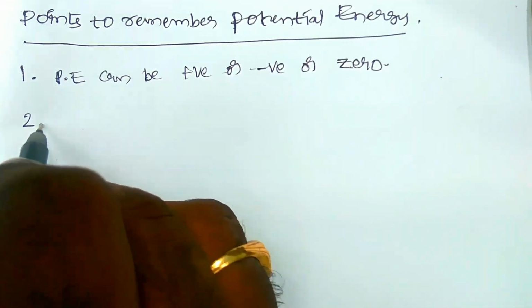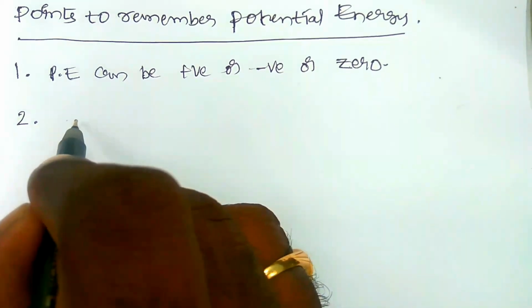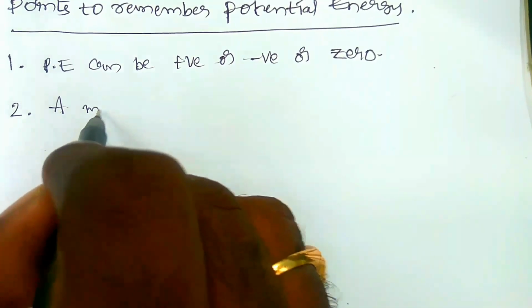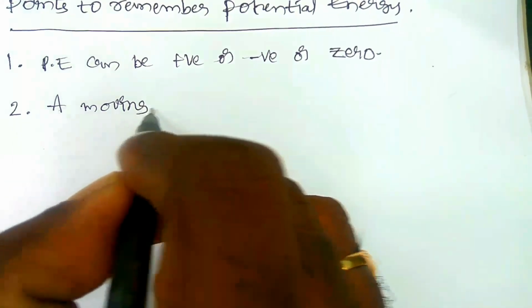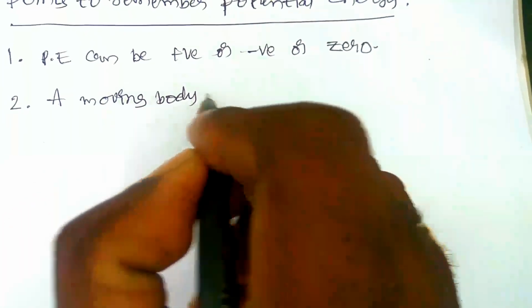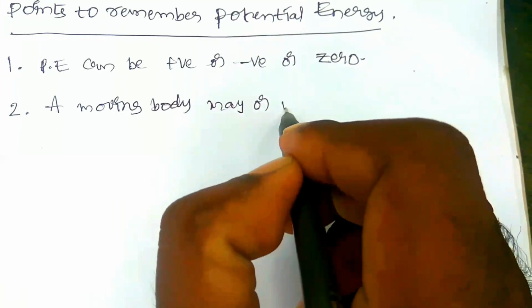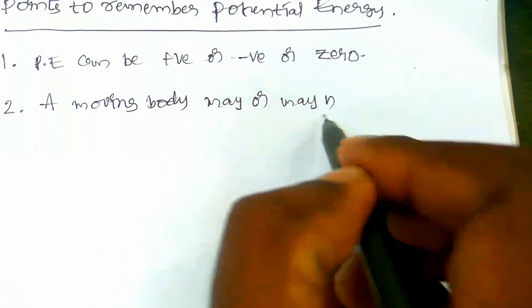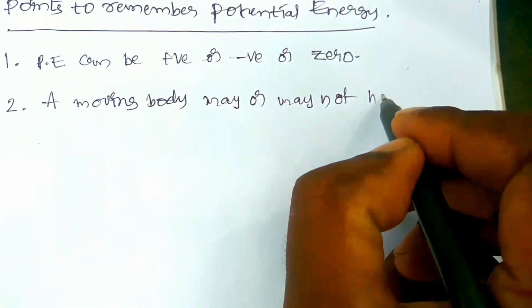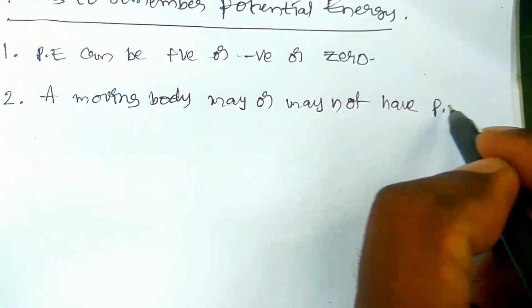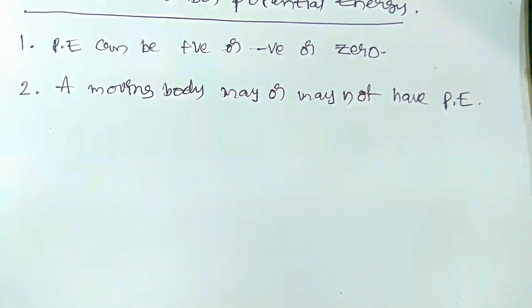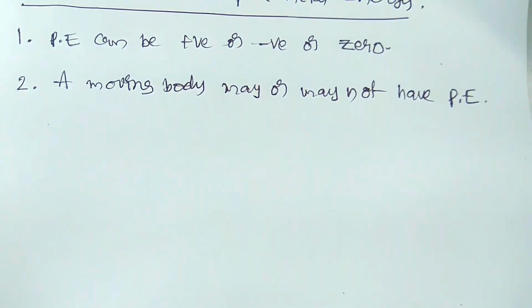And the second point: a moving body may or may not have potential energy.